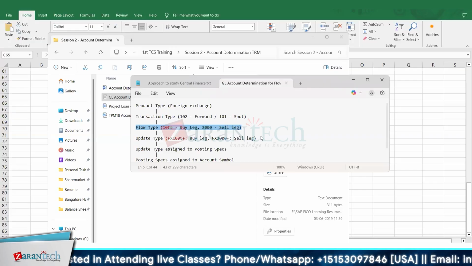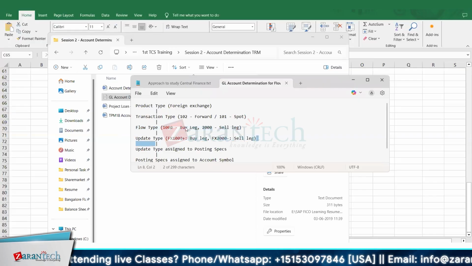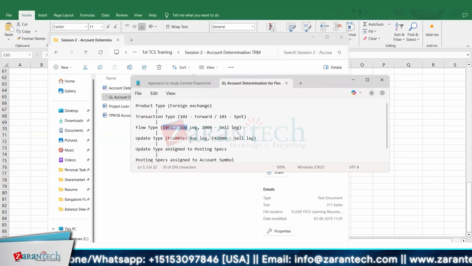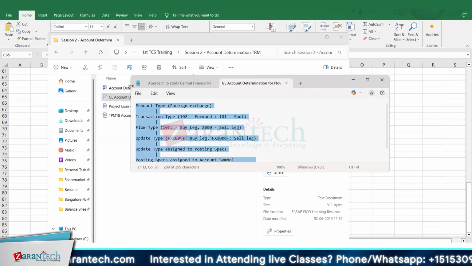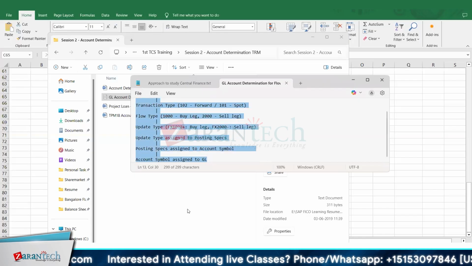Under flow type, we have something called update type. So even if I say 1000, which is let's say a buy transaction for a forex, under buy there can be FX100 plus and then FX200 minus under sell. You can think of it like a sub condition under flow type, which controls the accounting. Then update type is linked to posting specs, posting specs is linked to the account symbol, and account symbol is linked to the GL. So this is the overall flow for account determination in Treasury.